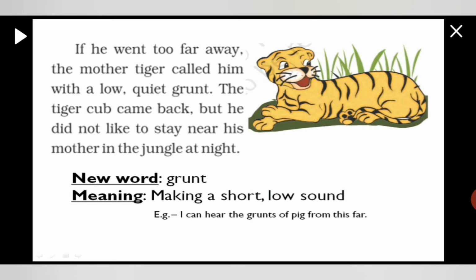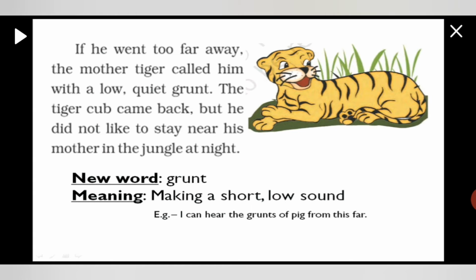Next passage. If he went too far away, the mother tiger called him with a low, quiet grunt. The tiger cub came back, but he did not like to stay near his mother in the jungle at night. So now, students, when the tiger cub is growing older, if he went too far away, how did the mother tiger call him? She called him with a low, quiet grunt. Okay, she makes a low and quiet sound.